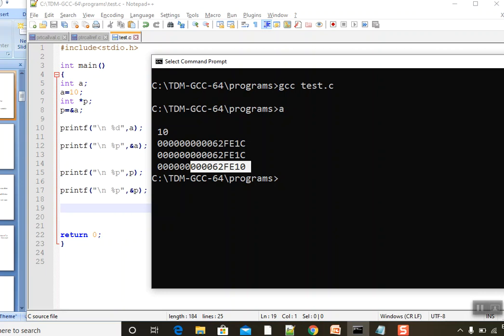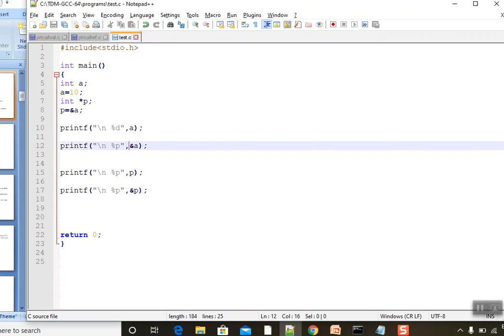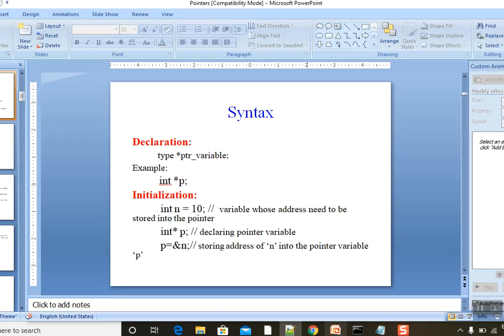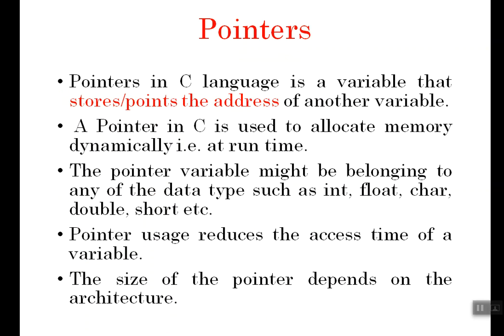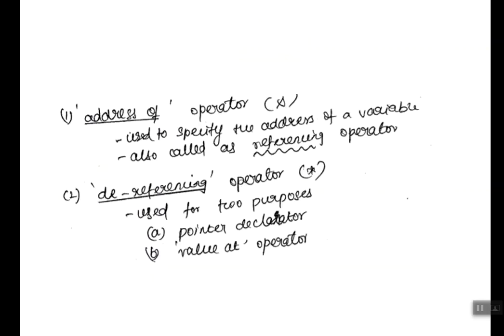So how many operators are we using as of now? Ampersand and star, right? What is the use of star now? Yes, to declare a variable as a pointer. Super. So there are two operators here. The first one is ampersand, the second one is star. The ampersand is called the address of operator, and star we use as a dereferencing operator. That is, it will play two major roles. The first one is pointer declarator, the second one is value at operator.